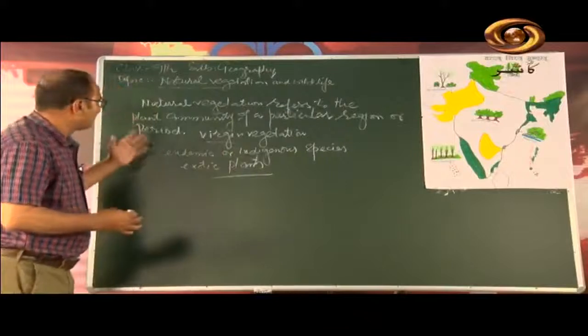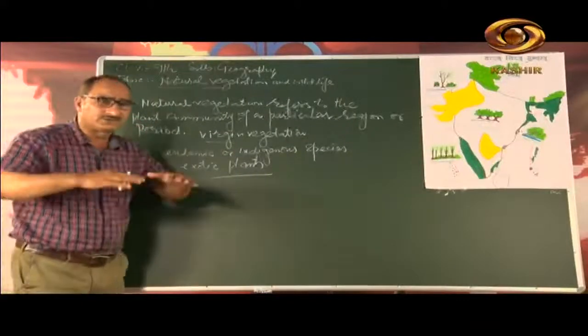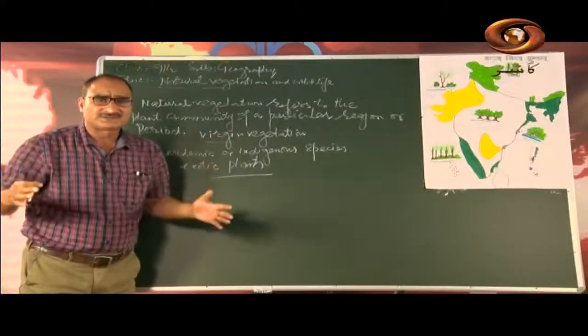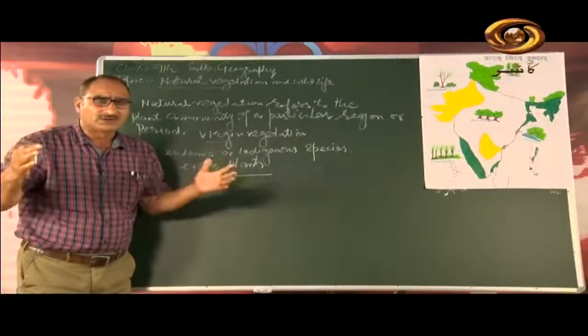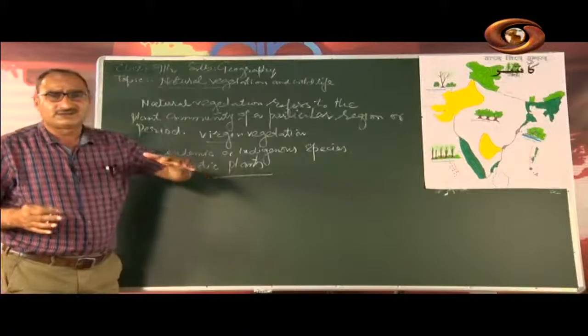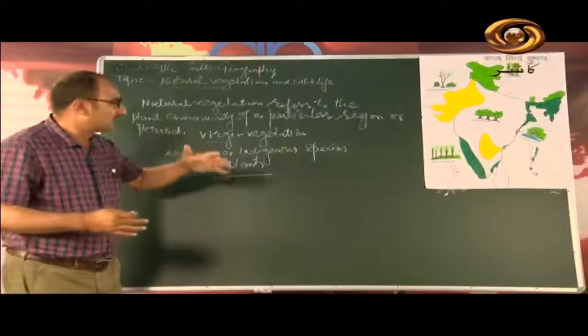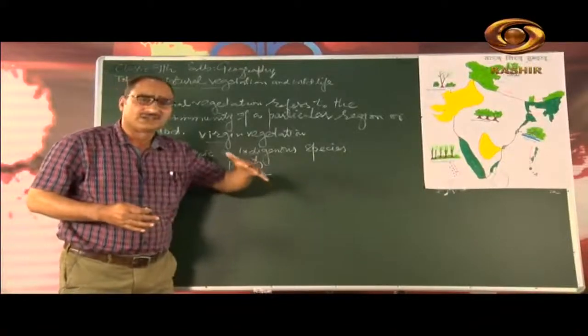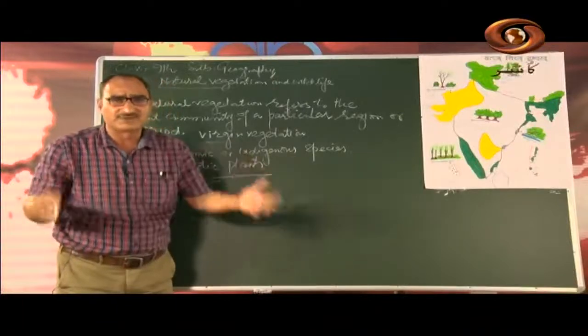So, we have vegetation cover, but we also have our crops, orchards and fruits in our area. That too is part of vegetation, but we cannot call that type of vegetation natural vegetation, because that is human made vegetation.